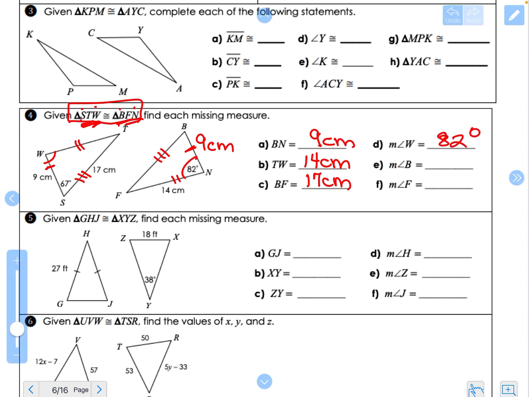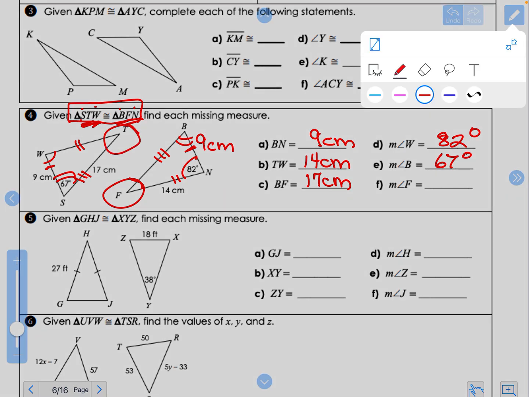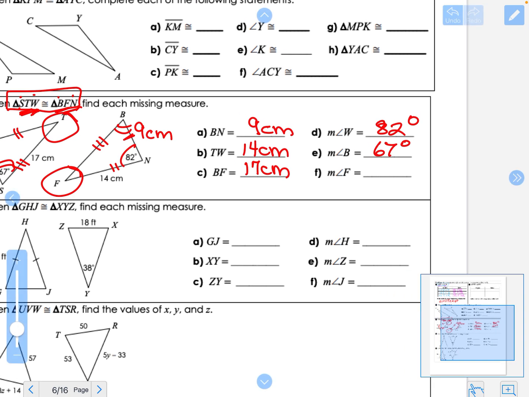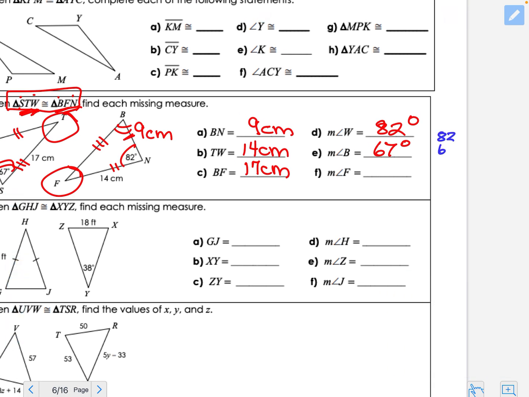B is first, so it's congruent to S, which is 67. And then F, the one left, is going to be congruent to T. I don't know what they are. So the way I find them, I have enough information because I know that the 3 angles of a triangle always add to 180. So I'm going to add these 2 and take from 180 and get 31 degrees.